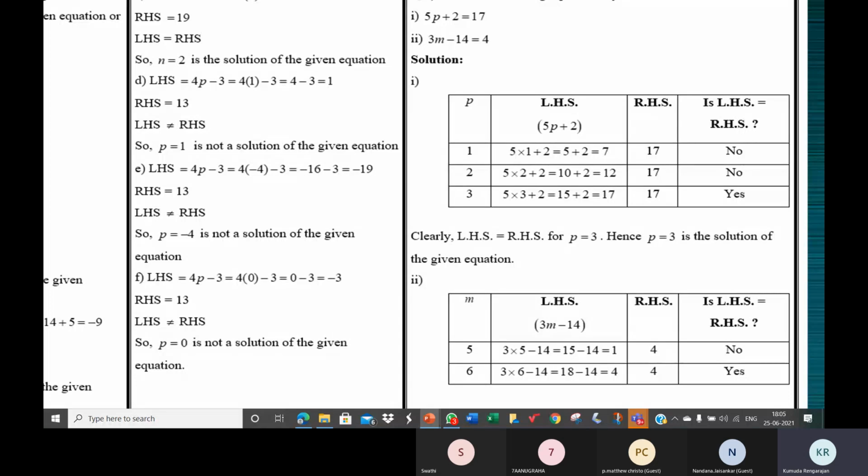That means, I told you, when you see the equation, you immediately solve it in your mind. So you know the value is 3. But you should show as if you didn't know it is 3. You should show some 1 or 2 different values. So see the columns. The columns are the variable P, LHS, RHS, and whether LHS is equal to the RHS. So work the LHS. See if it's equal to the RHS, yes or no. And wherever it is yes, that is a solution.